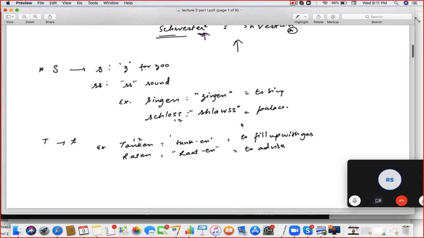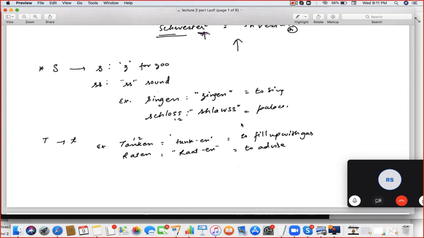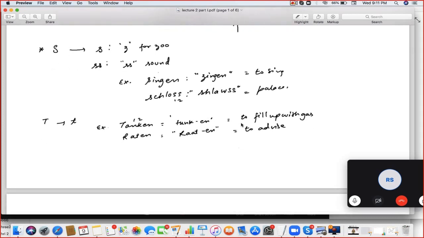Correct. Next is S. Single S is z, double S is ss. So speak the example. Singen. Next. Schloss. Okay. Singen and Schloss. Correct.